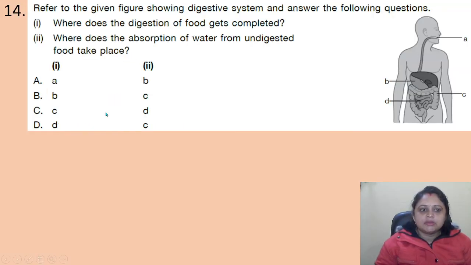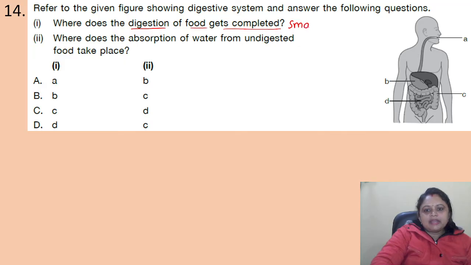Coming to the next question, refer to the given figure showing digestive system and answer the following questions. Part 1, where does the digestion of food get completed? Part 2, where does the absorption of water from undigested food take place? So options are A, AB, B, BC, C, CD, D, DC. So see, where does digestion of food get completed? Digestion of food gets completed in the small intestine.